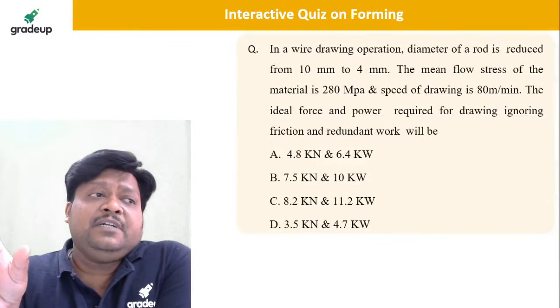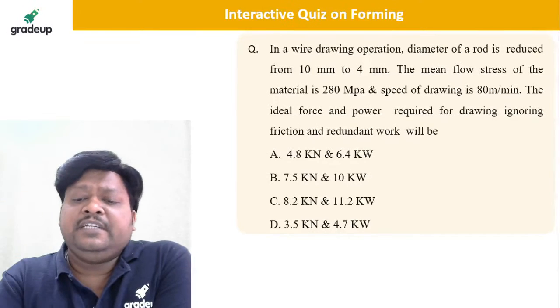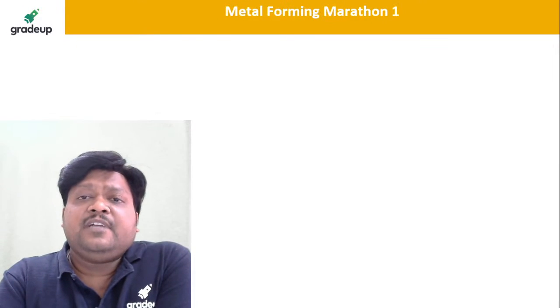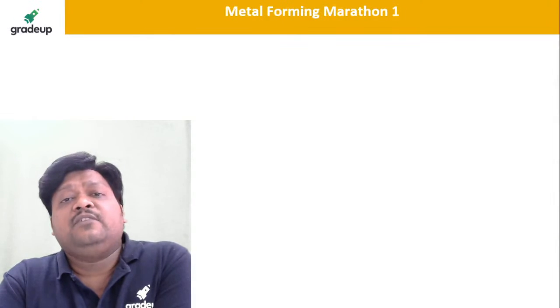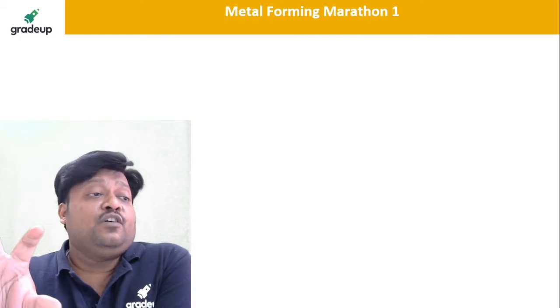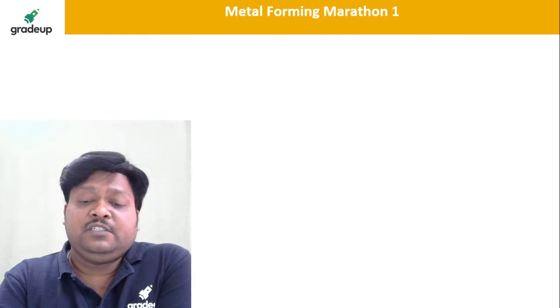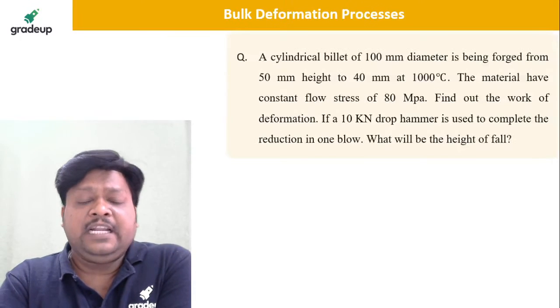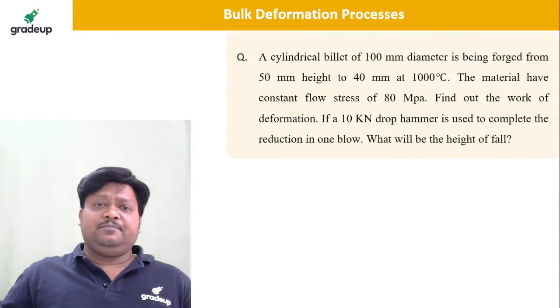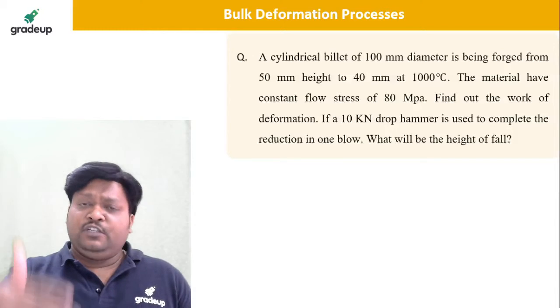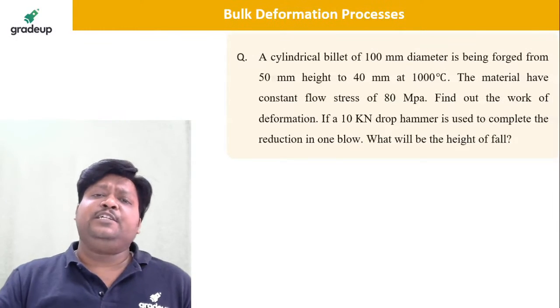Now, the fundamentals of forming we have covered, right? Now the time has come to start with the bulk deformation processes. By tomorrow, we will be covering entire things: rolling, forging, extrusion, wire drawing, tube drawing.